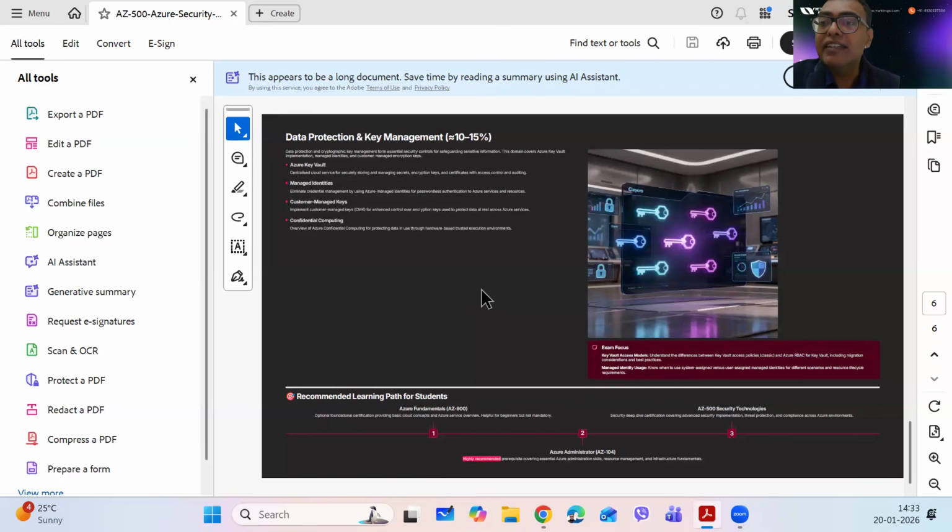Lastly, 10 to 15% is data protection and key management. Here we learn things like Key Vault. How do you protect your data?